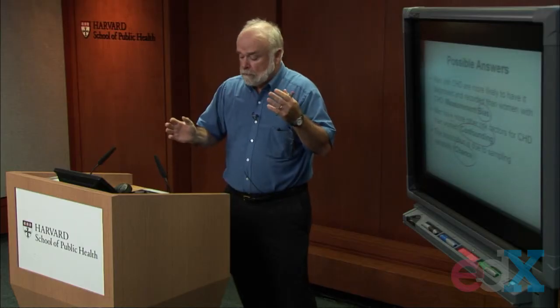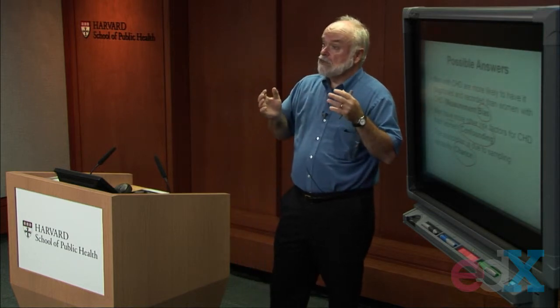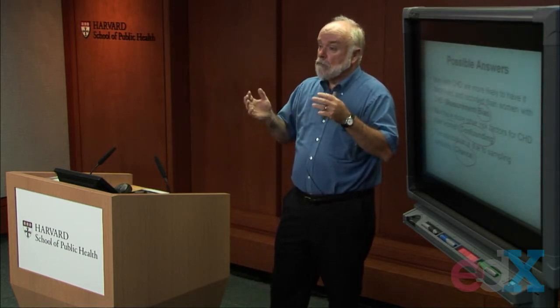You may well have, in reality, that men and women have the same amount of heart disease if you could survey them. But what you have in your data set is a sample of all men and a sample of all women. And because of sampling variability, something he's going to be talking about, just by chance alone, you might see a higher prevalence in one group than another, just due to the types of people who were enrolled in your study when you selected a group of men and a group of women. So in reality, there are many plausible explanations for why the prevalence is higher among men than among women in this study.